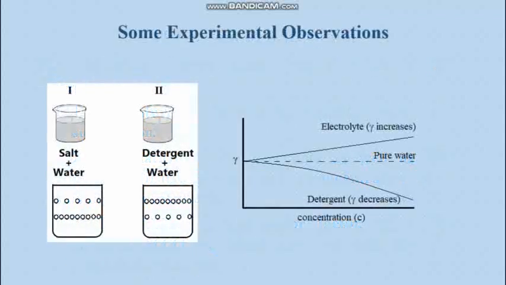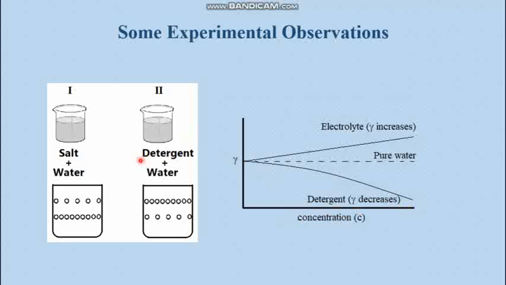Now some experimental facts. You take some salt dissolved in water and some detergent dissolved in water. It will be found that with an increase in concentration, the surface tension of the electrolytic solution increases. On the other hand, the surface tension of the detergent solution decreases with increasing concentration.